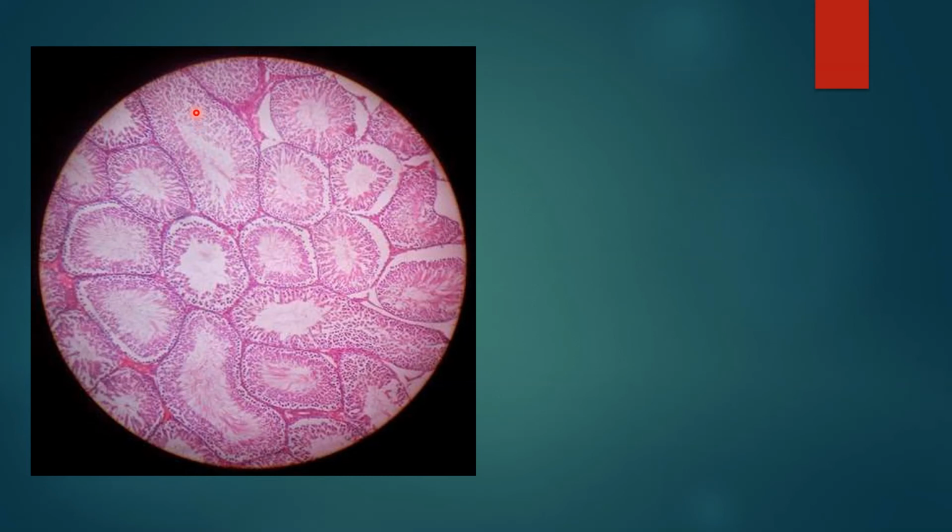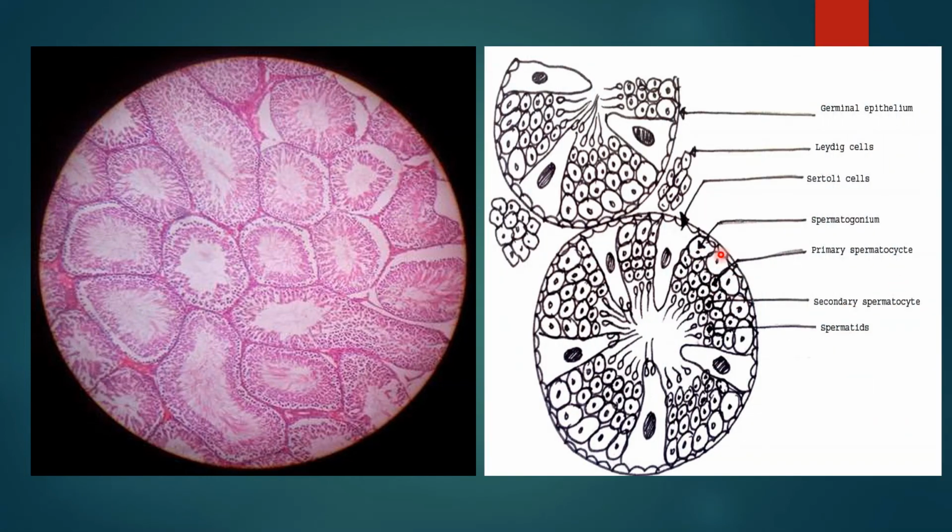Under the microscope, this is how the TS of the testes actually looks. This is the complete seminiferous tubule, and in here you can see the small cells and finally the development of the sperm. More clear view: this is the seminiferous tubule, germinal epithelium, primary spermatocytes, secondary spermatocytes, spermatids, and finally the sperm. These are the Sertoli or nurse cells. These are the Leydig cells, or interstitial cells, producing the hormone testosterone. I hope this TS of testes is very clear to you all, and this is a very important structure also.